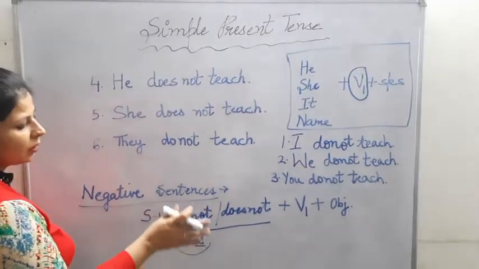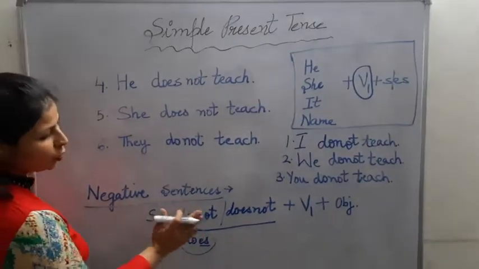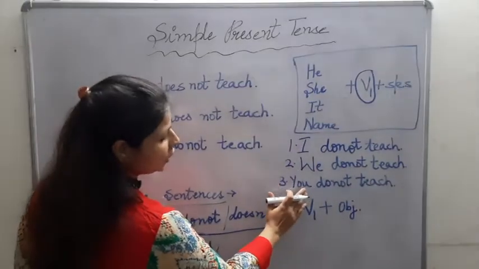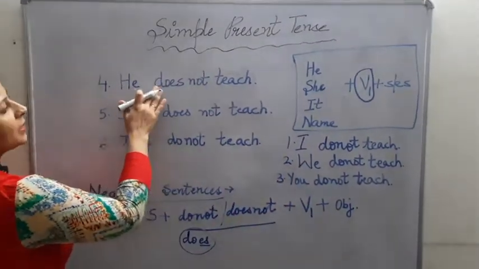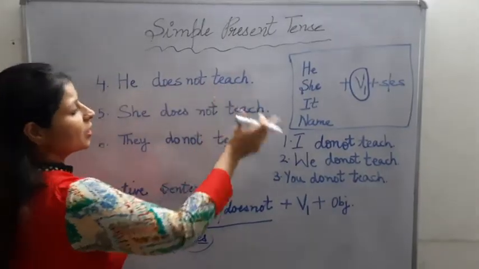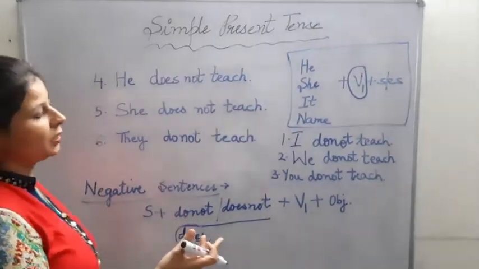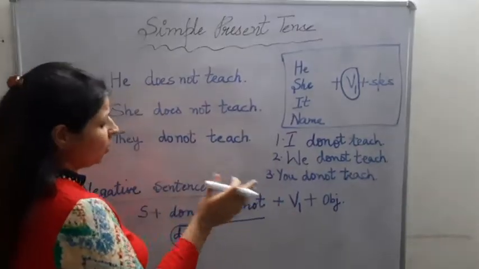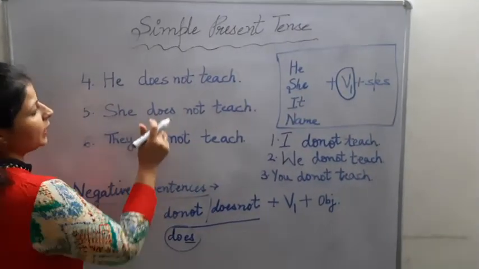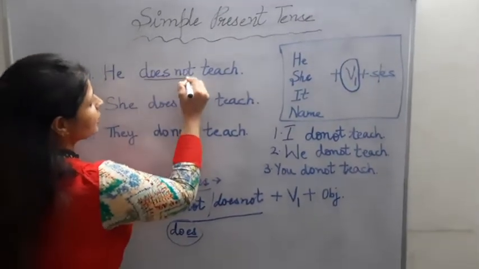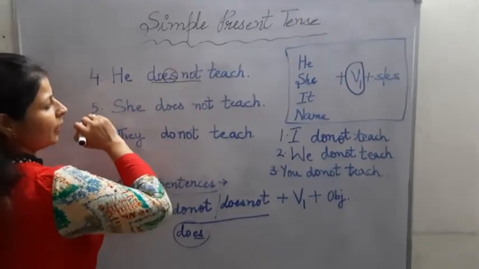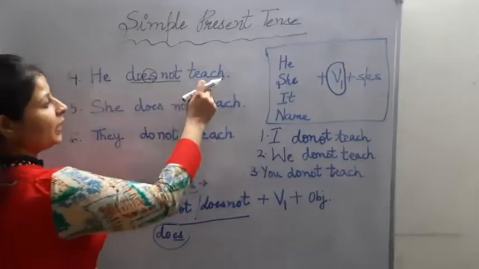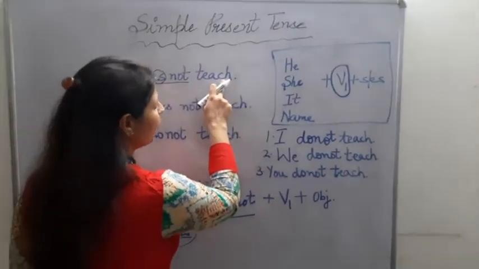So now, with the usage of do not, I, we, you, we were using do not with them. Then comes your he does not teach. The point which I was sharing that we have to be a bit careful. What was that point basically? When we are using does not, we are already adding our es here. So es will not come with our verb.